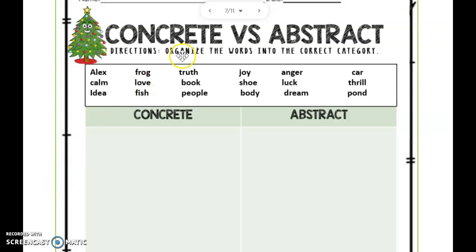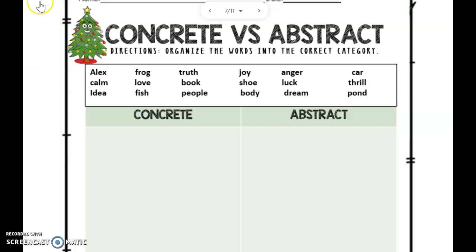For your activity today, you are going to be determining if these nouns are concrete or abstract. Remember, concrete, you can see it, touch it, feel it, taste it. Abstract, you cannot. So we will do the first couple together, and the rest you will do on your own. Let's go ahead and begin. Make sure that you are on page 7 on your class kick. Pause the video if you need time to get there.